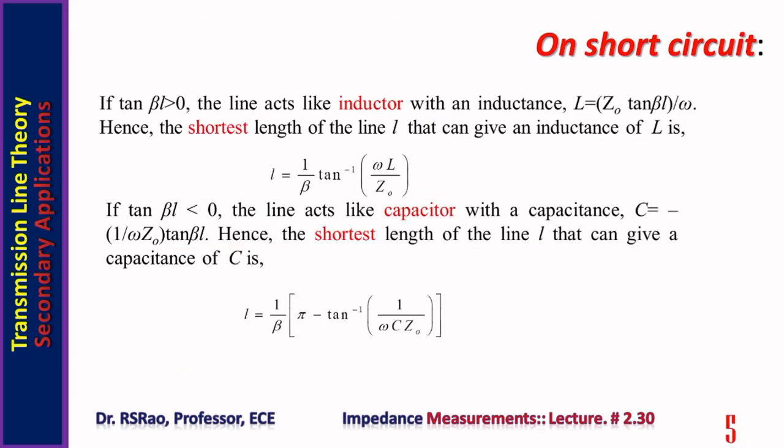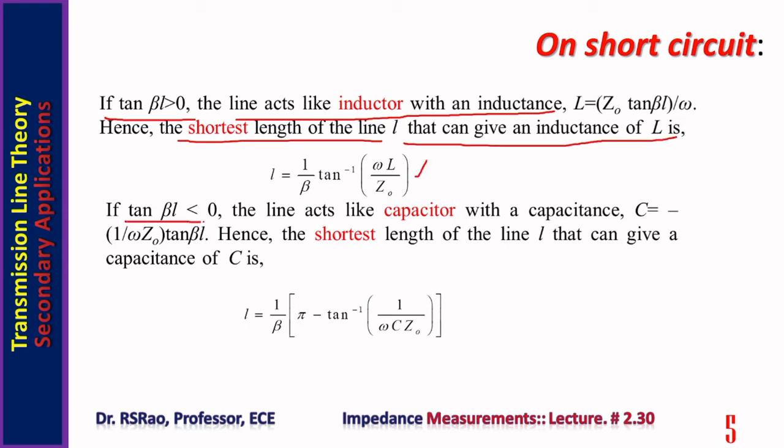From this equation, one can also notice if tan beta L is more than 0, the line acts like inductor with an inductance given by L equal to Z0 tan beta L by omega. Hence, shortest length of the line L that can give an inductance L is given by this formula.